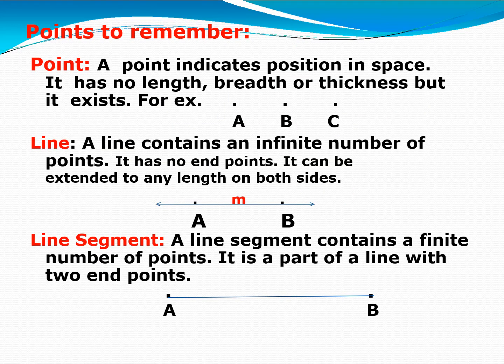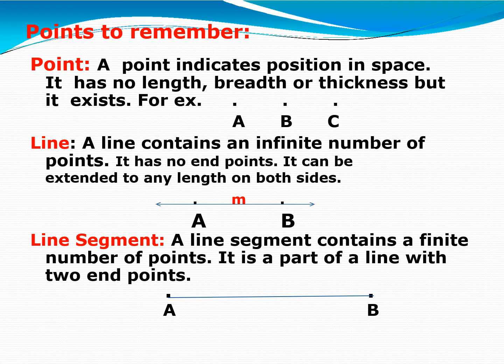Points to remember. So students, to understand the chapter in a nice manner, we must memorize few points, right? First is point. A point is the smallest shape in geometry. A point indicates position in space. It has no length, breadth or thickness, but it exists.